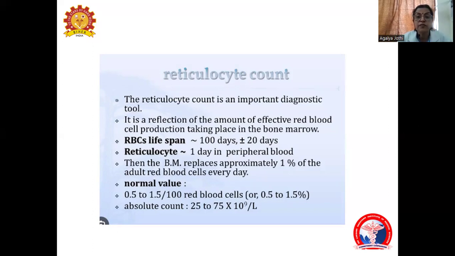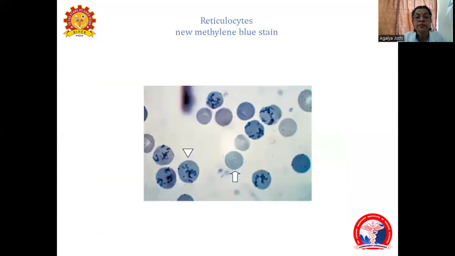The RBC lifespan is about 100 days plus or minus 20 days, whereas the reticulocyte is seen for 1 day in peripheral blood. The normal value is 0.5 to 1.5 per 100 red blood cells. You can stain the blood with new methylene blue stain, and this is how reticulocytes look.